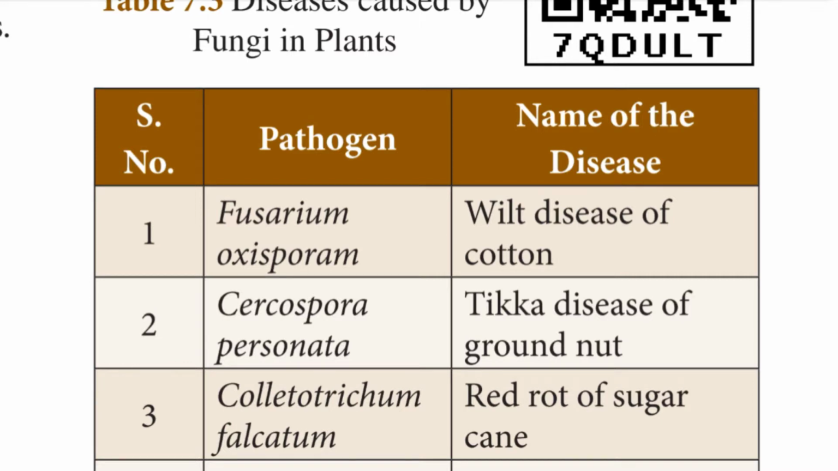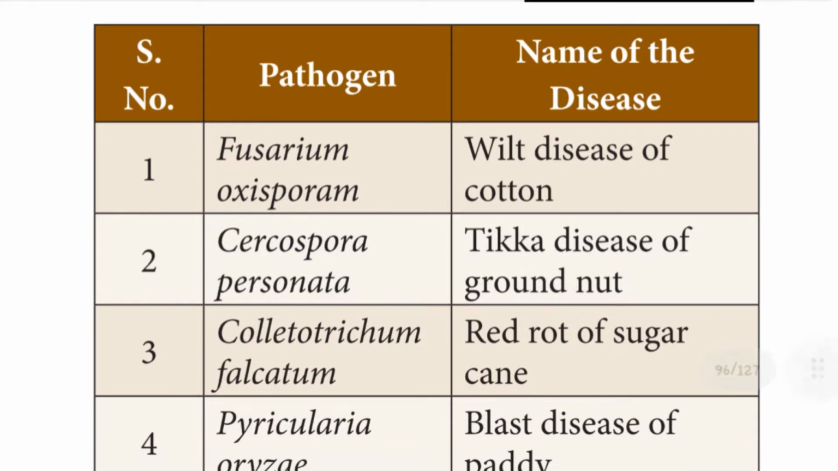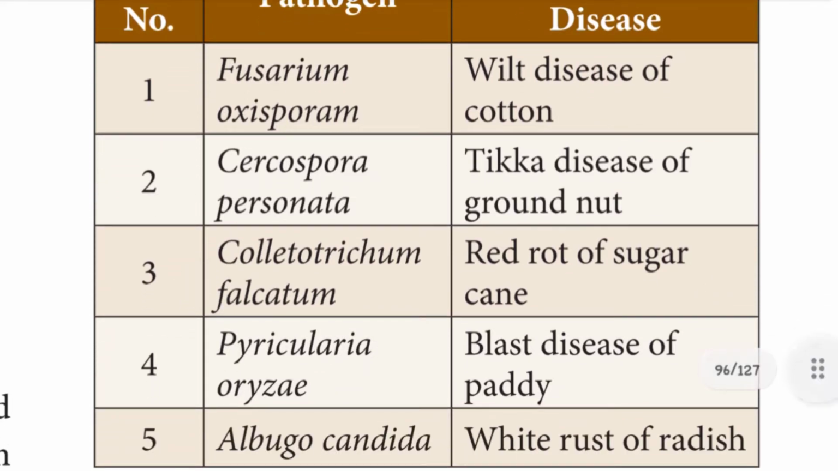First, Fusarium oxysporum. This is one of the fungi. It causes the wilt disease of cotton. Next, Cercospora personata. It causes ticca disease of groundnut. Ticca disease is caused in the groundnut.